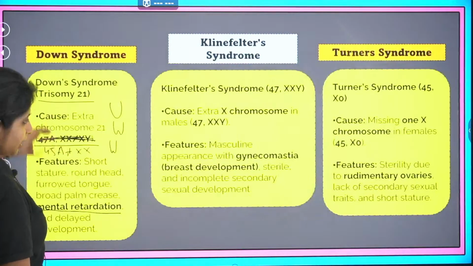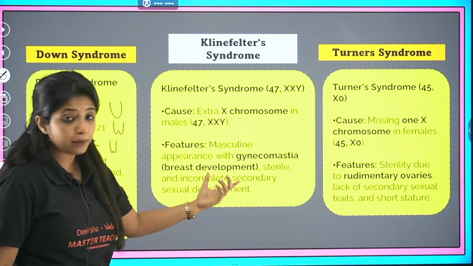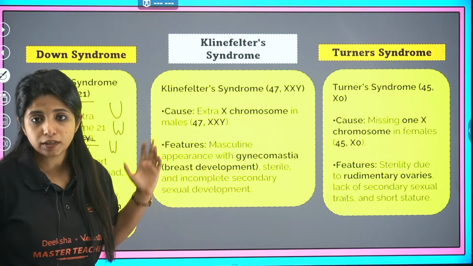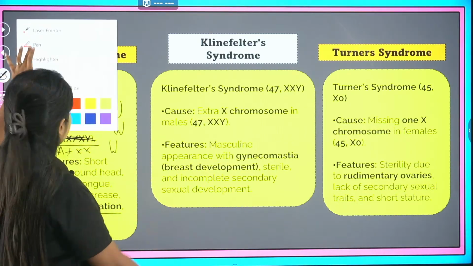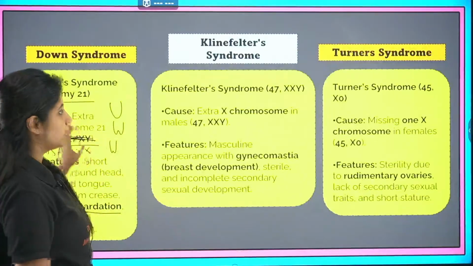Cool. So let's read the features of them. Masculine appearance with gynecomastia, that is breast development. They are going to be sterile and have incomplete secondary sexual characters. That is something that we have studied already.